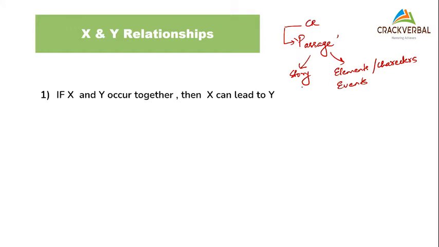Ideally, how does this story come into play? This story is about the relationship between the stated characters.